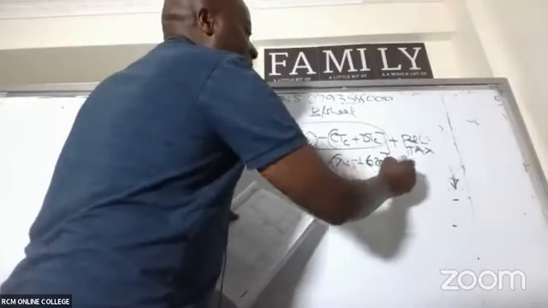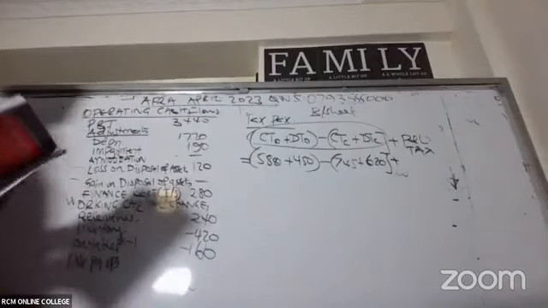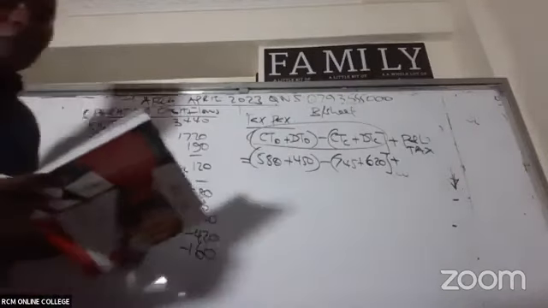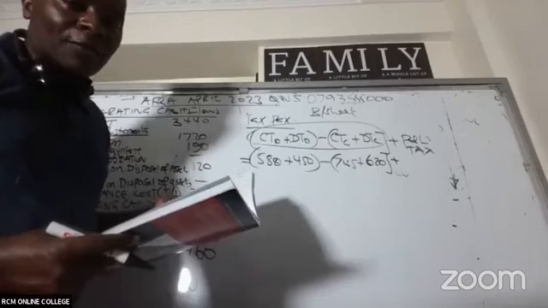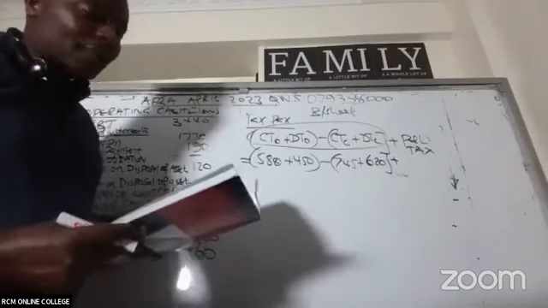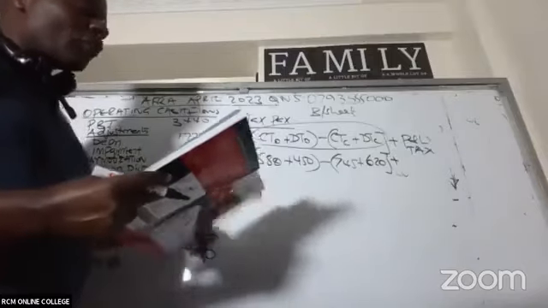Plus, ladies and gentlemen, any P&L tax. So P&L tax there, what do we have? 880. If you go to the P&L, you'll be able to see we have an income tax expense of 880.